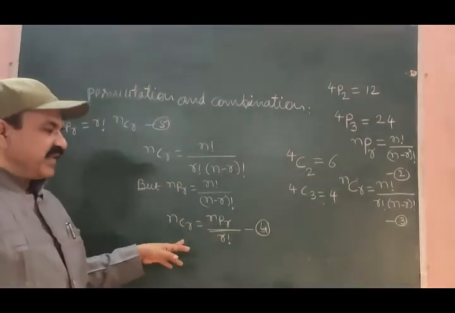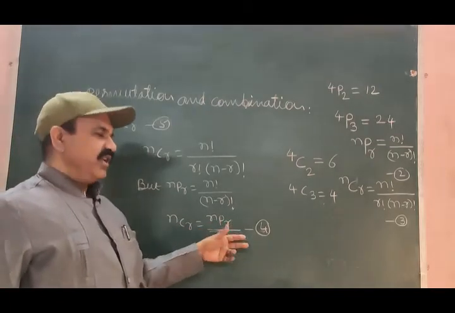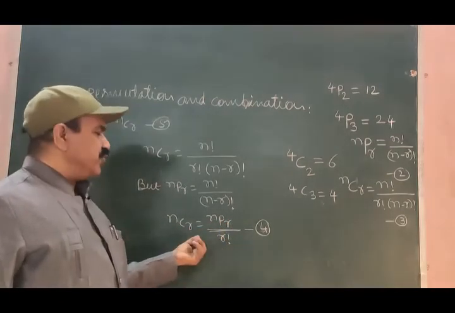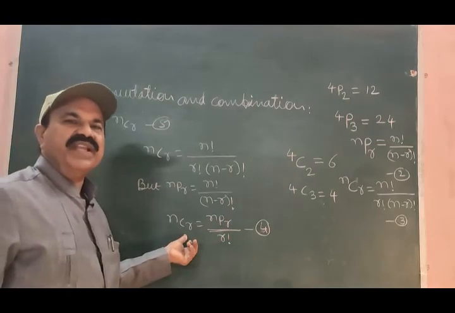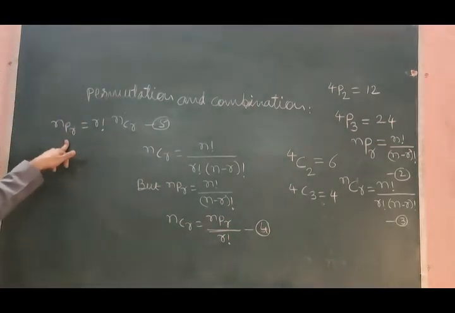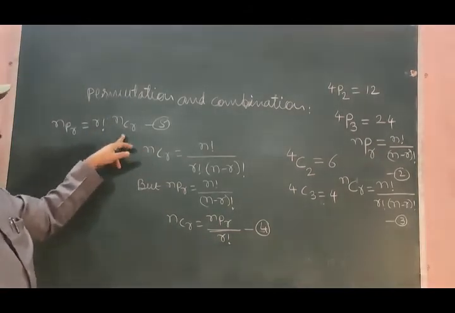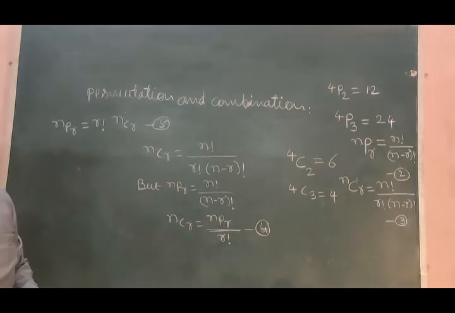In this case, combinations are not known, permutations are known. Equation 4 can be used to know the combinations. In this equation, permutations are not known, combinations are known. Equation 5 can be used to know the permutations.